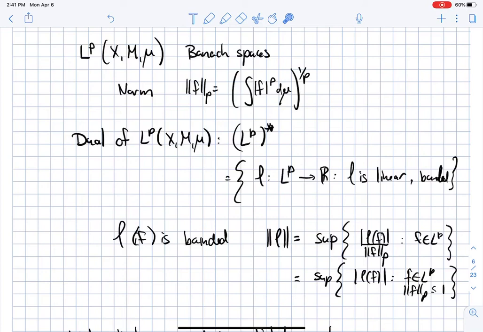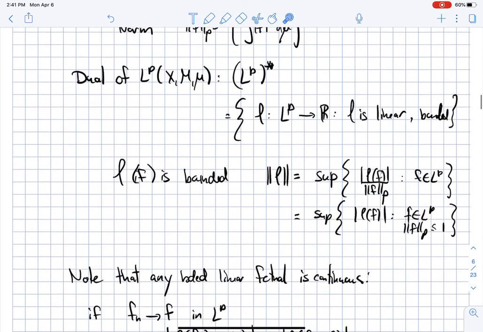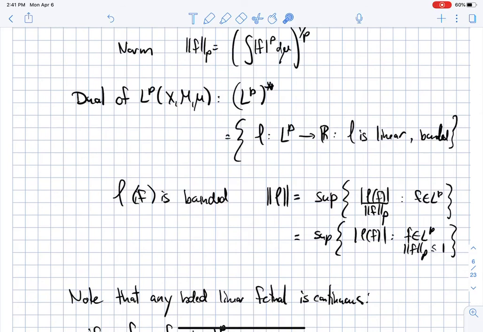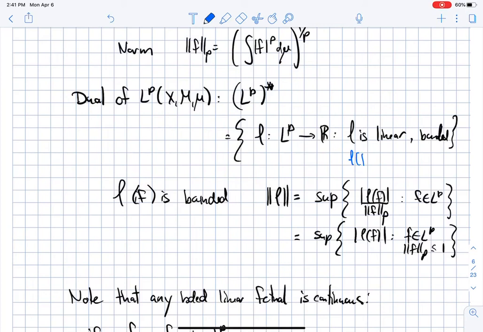Now, what is the dual? The dual is the set of linear functionals on that space. It's a set of functions that we call little l, for linear, from LP to R, such that l is linear and bounded. Linear means l of f plus g equals l of f plus l of g.